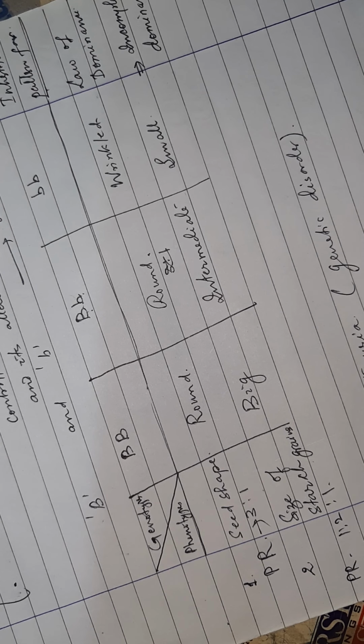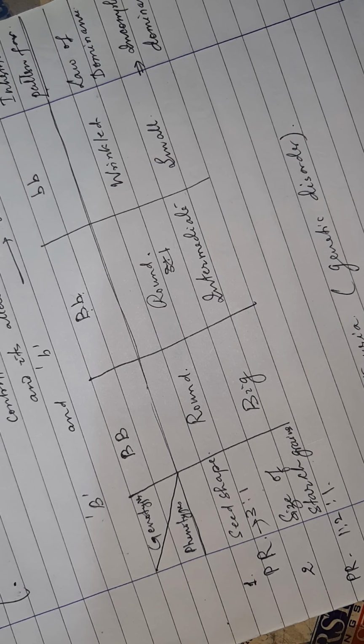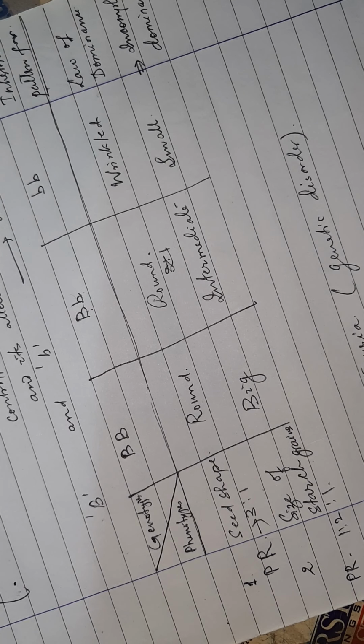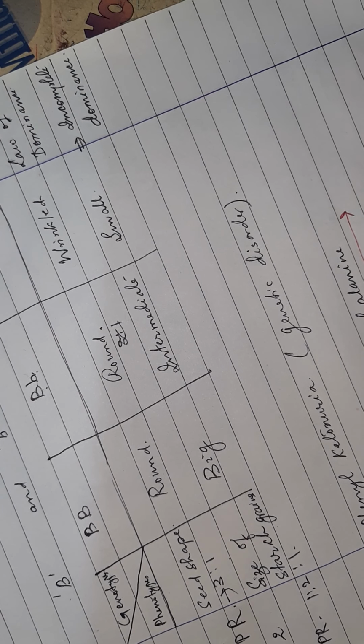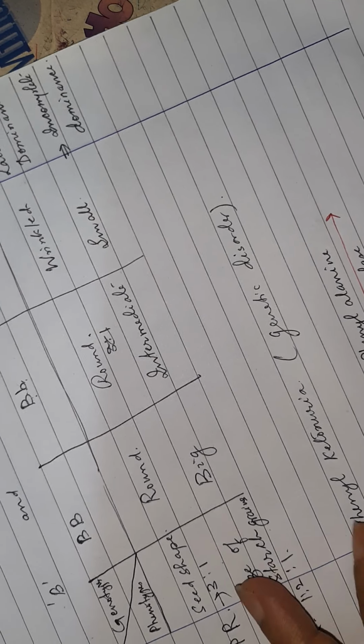That is, what is the name of the enzyme? Phenylalanine hydroxylase enzyme, right. There is an enzyme in our body called phenylalanine hydroxylase, right? And what is the function of this enzyme?